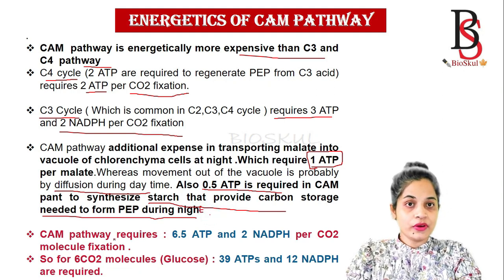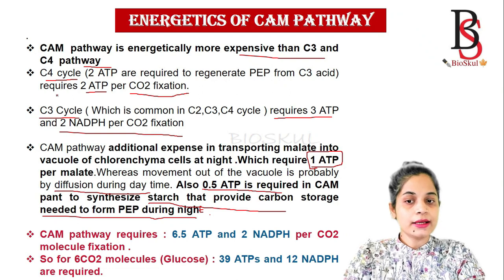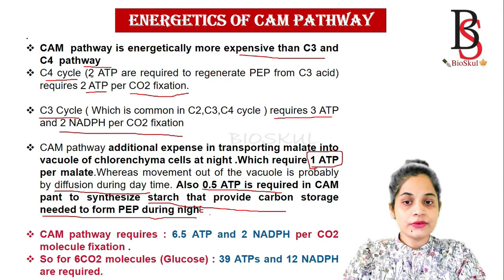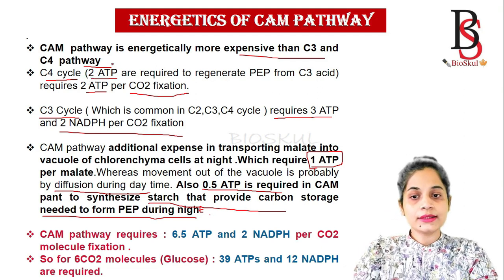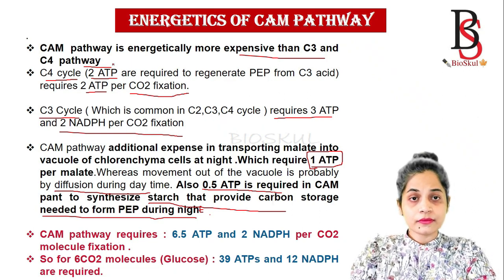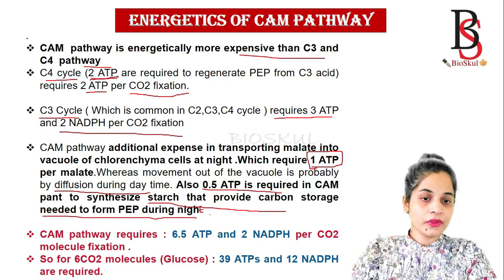So the CAM pathway in total, how many ATP molecules does it require? In the CAM pathway, both the C4 cycle and the C3 cycle operate. In the C4 cycle, it requires 2 ATP molecules, and the C4 cycle operates at night time, and the C3 cycle operates during the daytime. So in the C4 cycle it is 2 ATP, and here it is 3 ATP, that is 5 ATP.